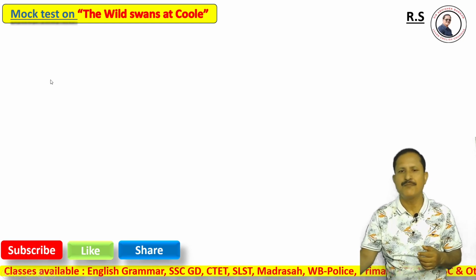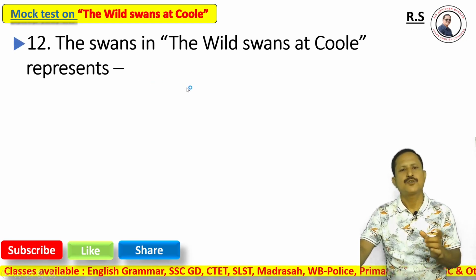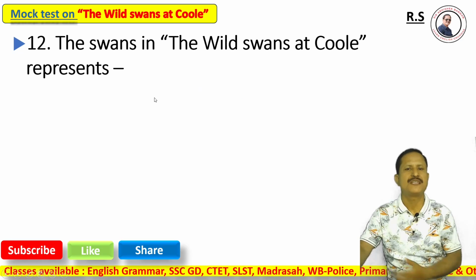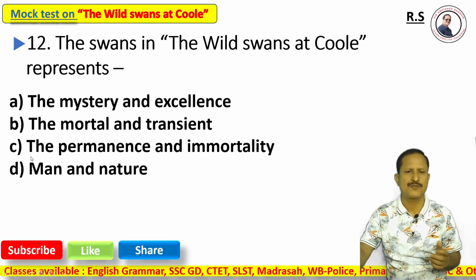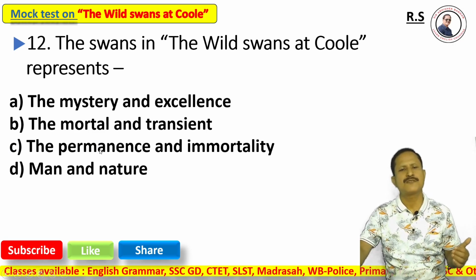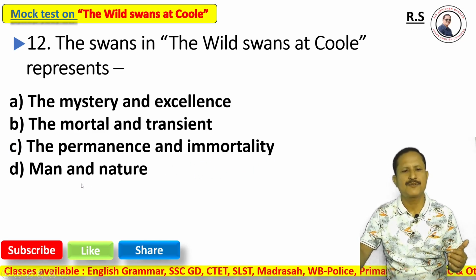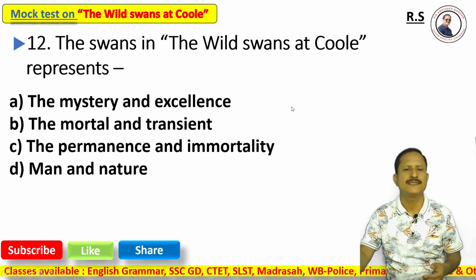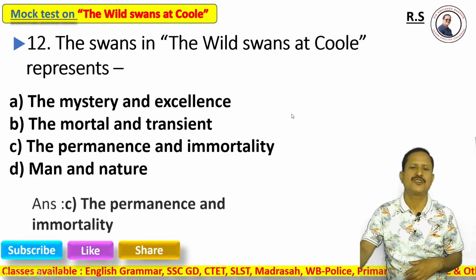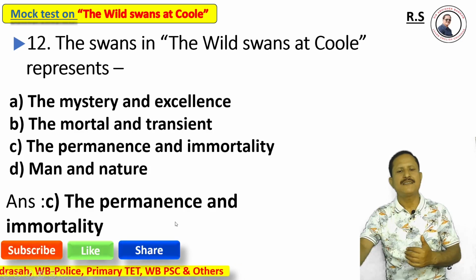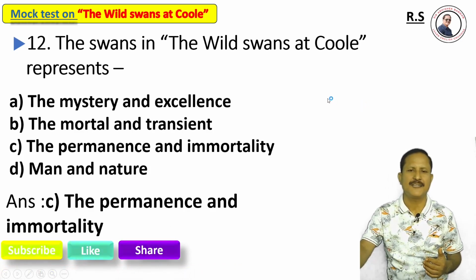Now, question number 12. What do the swans in The Wild Swans at Coole represent? Option A, the mystery and the excellence; option B, the mortal and the transient; option C, the permanence and immortality; option D, man and nature. The correct answer is option C, the permanence and immortality.